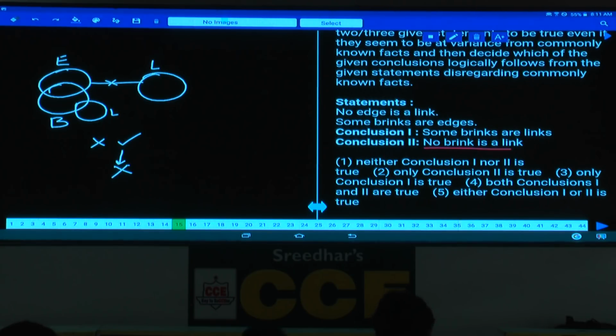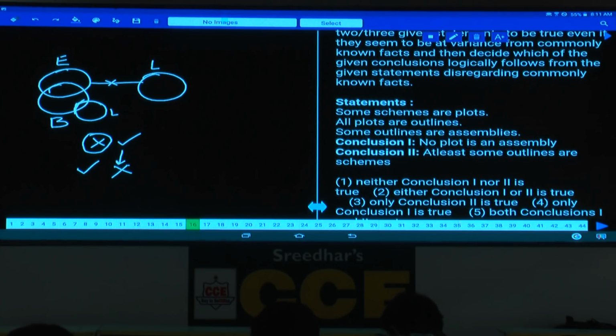After making the previous conclusion false, then what should we do? Now we should check out the affirmative conclusion which was false in the basic diagram. Isn't it? Now if this has become true now, then it will be either or. Then what happened to this one? Some brinks are links in this diagram. Now in this diagram, some brinks are links has become true. Isn't it? Hence what is your answer here? The first conclusion is false, second will be true. The second is false, first will be true. Hence between these two, only one must follow. Hence either 1 or 2, choice 5. Hence question number 15, choice 5 is the answer.